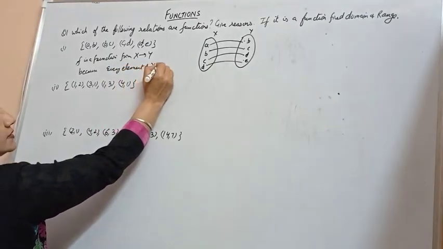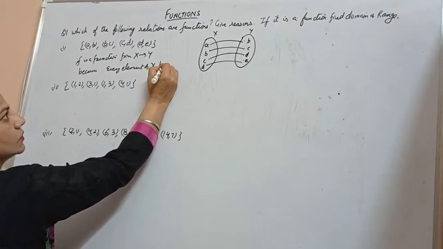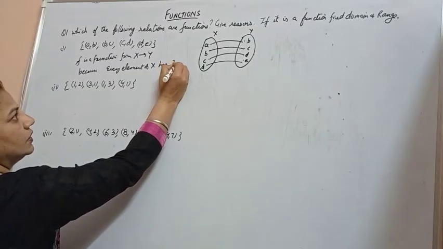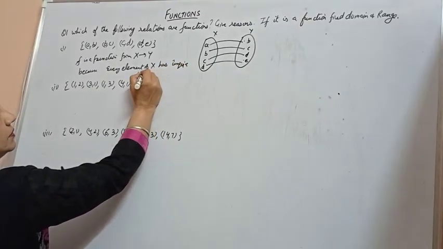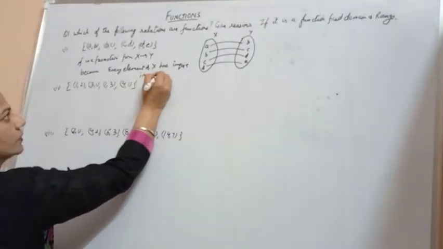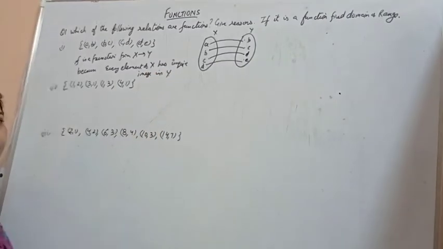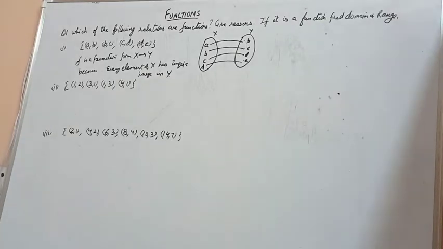F is a function from x to y because every element of x has a unique image in y.